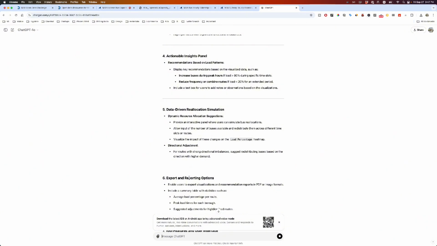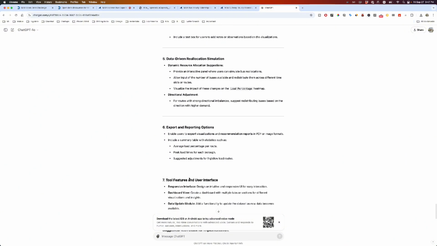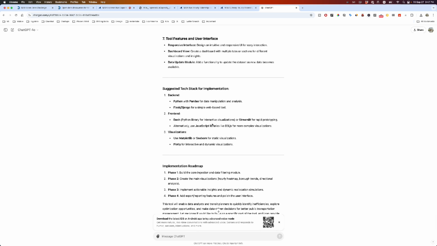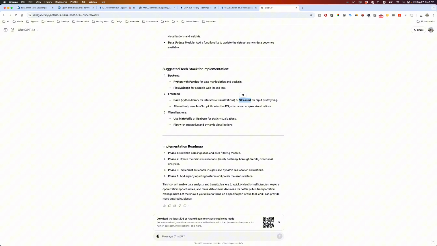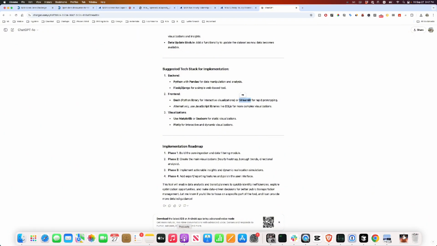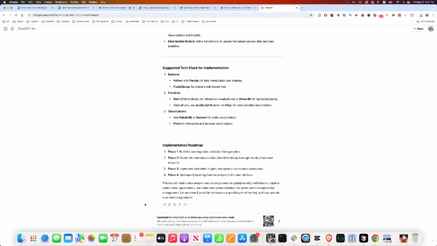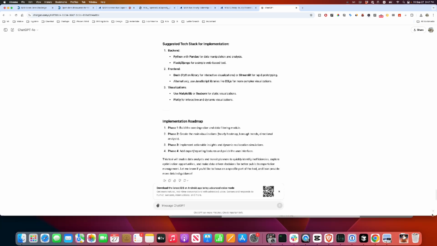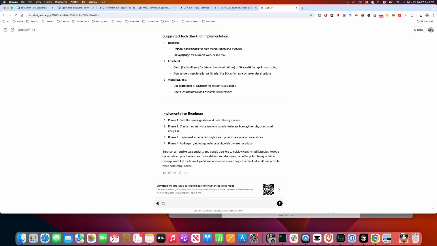Data-driven reallocation simulation, export and reporting option. I would say let's do it. It's okay. This is an interesting one, streamlit. You can probably try that. Not this one, sorry. Let's say we can even tell, can you also add logic to support reshuffle, reallocation of resources?